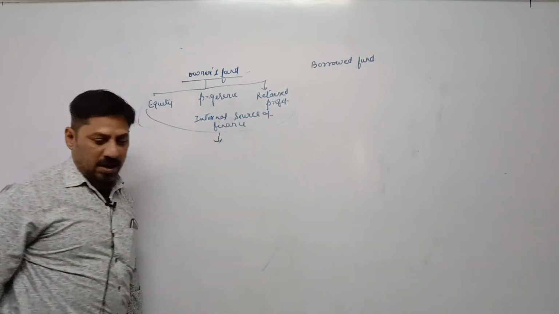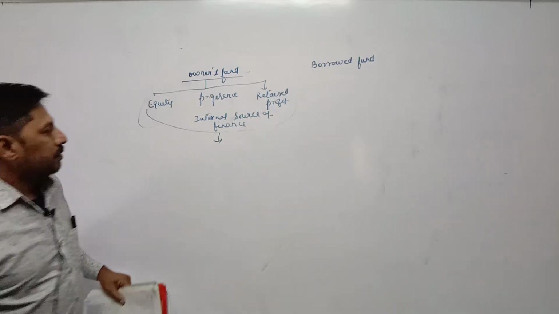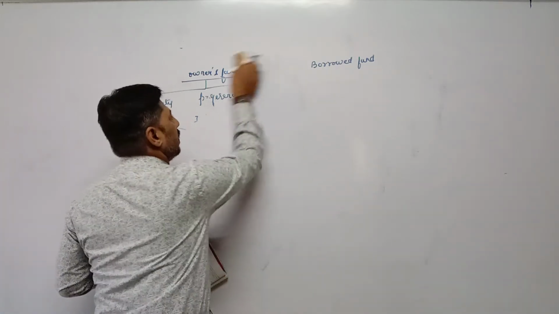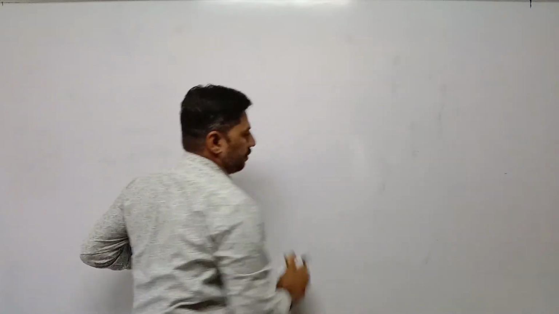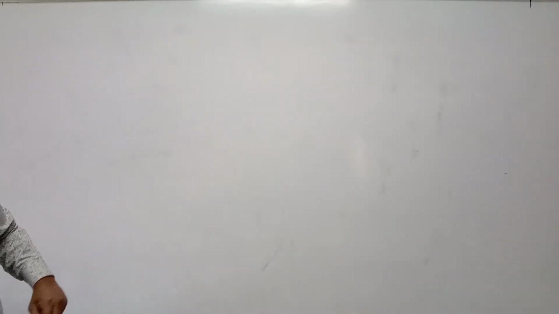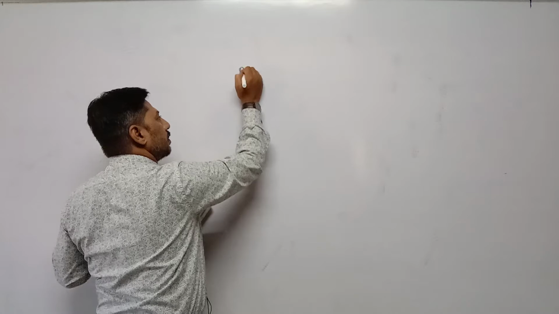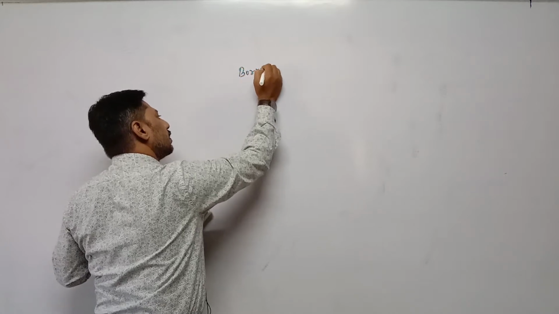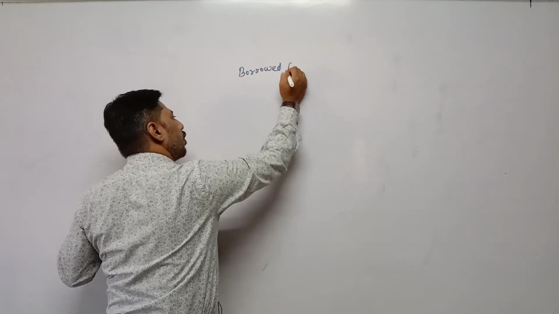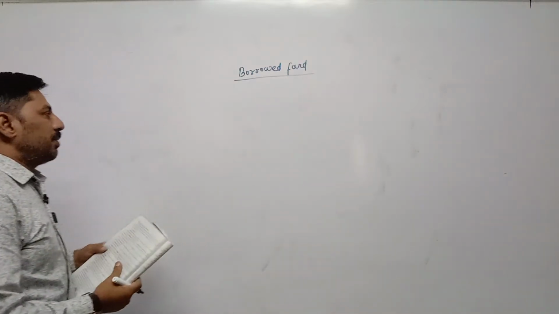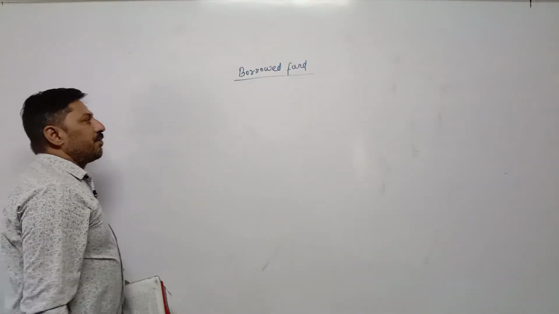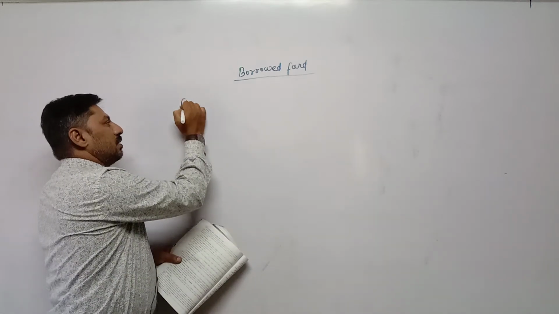Now the second part is borrowed fund. First of all, there are different types, means different examples for borrowed fund. One is debenture.